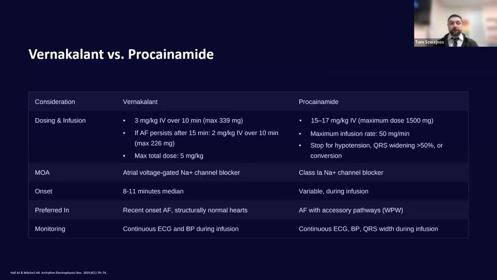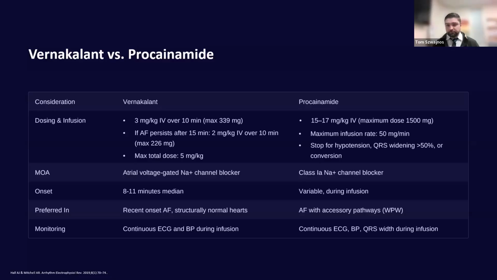Looking at the different profiles between Vernakalant and Procainamide, for dosing for Vernakalant, it's going to be a 3 mg per kg IV infusion over 10 minutes, and that's going to max out at about 113 kilograms. Now, if there's still AFib after 15 minutes, you can do an additional 2 mg per kg IV dose over 10 minutes, again maxing out at that 113 kilograms. As mentioned before, it's got that atrial voltage-gated sodium channel blocker, relatively fast onset at about 8 to 11 minutes, and really great for that recent onset AFib and structurally normal hearts.